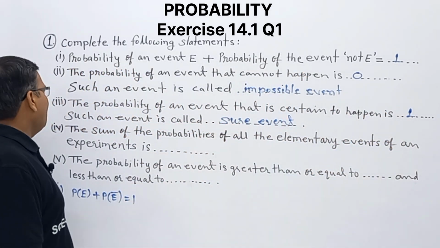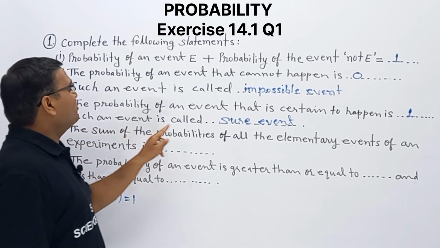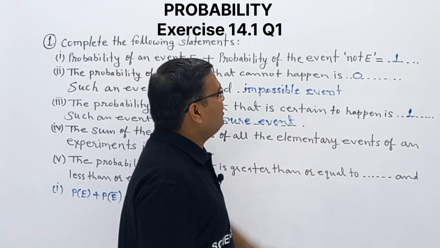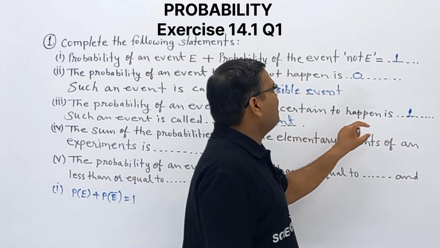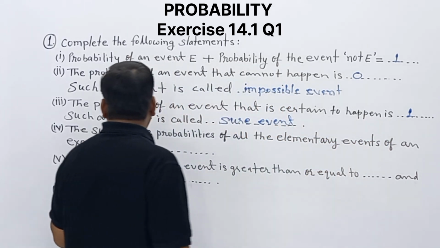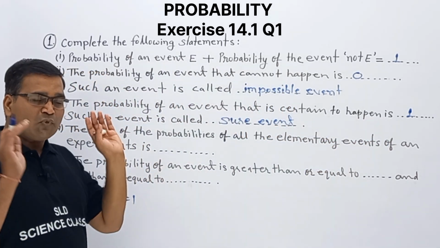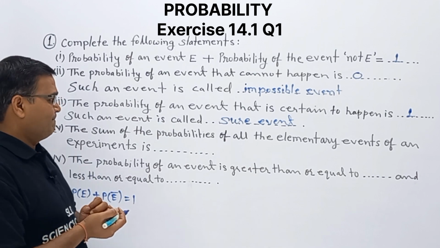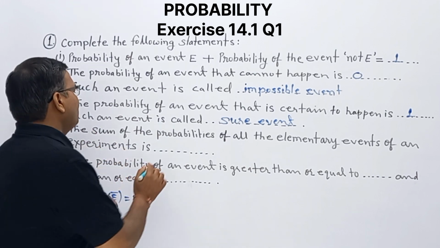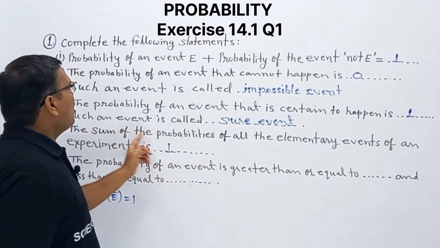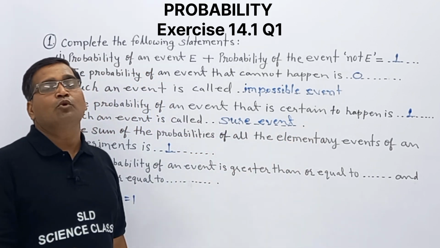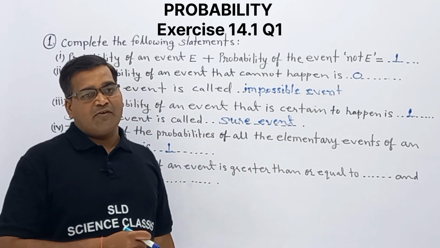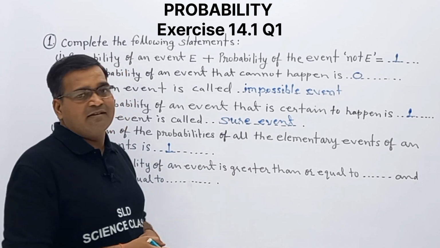sure event. Clear? Next one, the sum of the probabilities of all the elementary events of an experiment. Once we throw a die, we are getting different events.